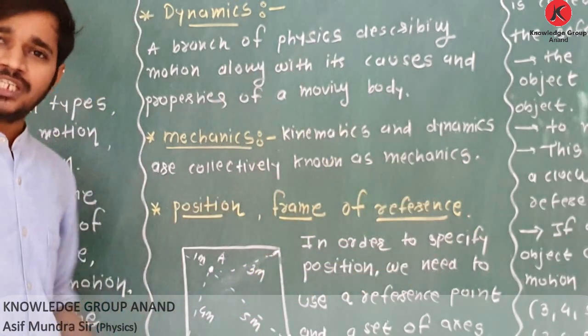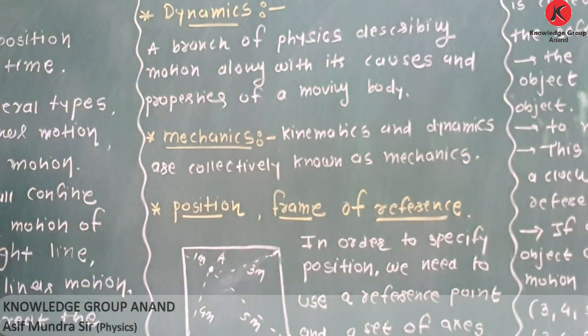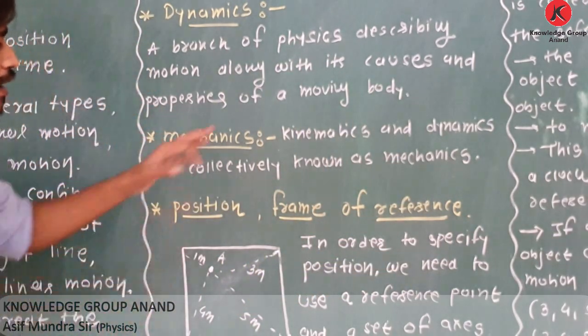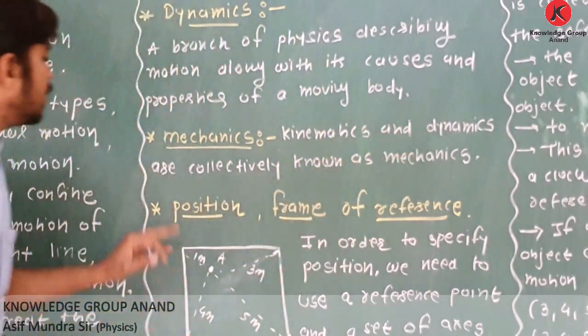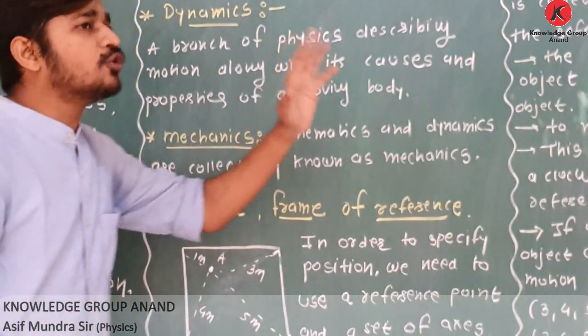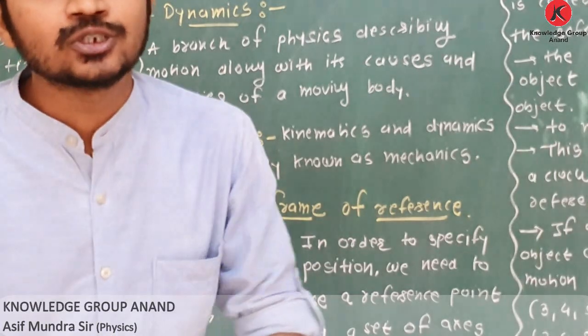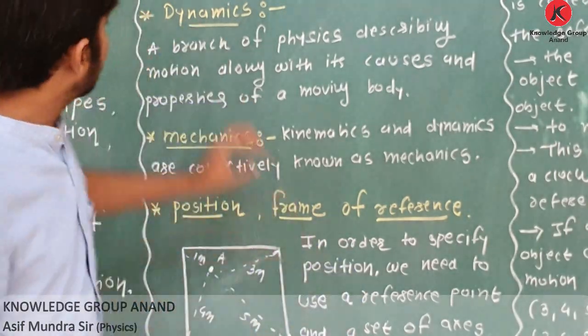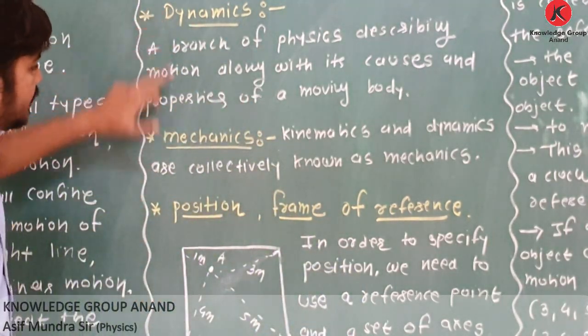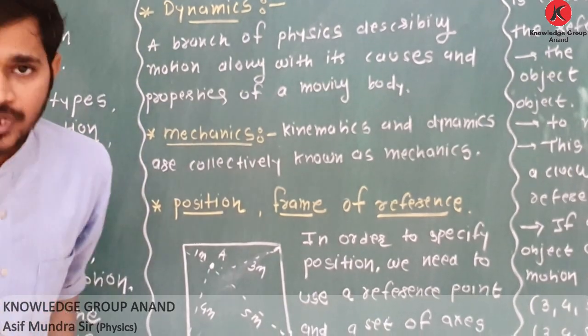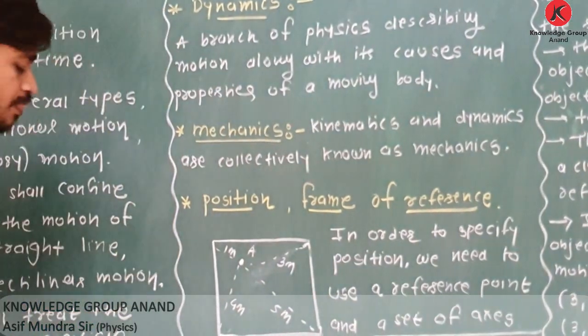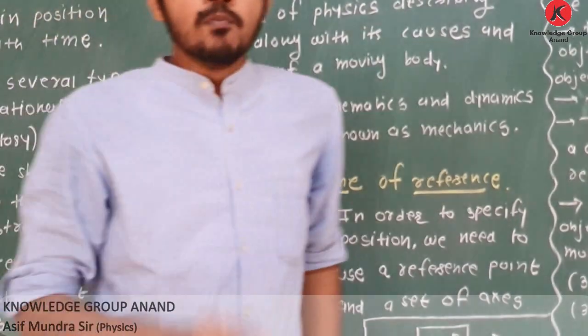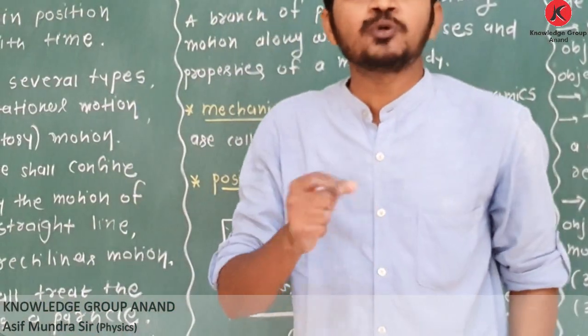From laws of motion, we will start dynamics. Kinematics and dynamics are collectively known as mechanics. So these are three branches: kinematics, dynamics and mechanics. Clear? Okay. Now what is motion? Again, motion means change in position.